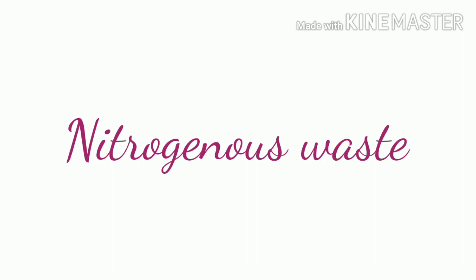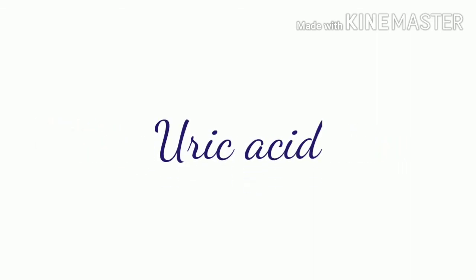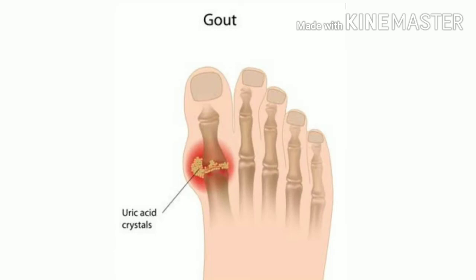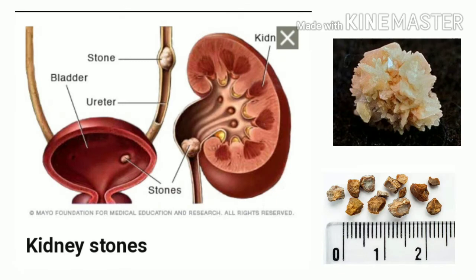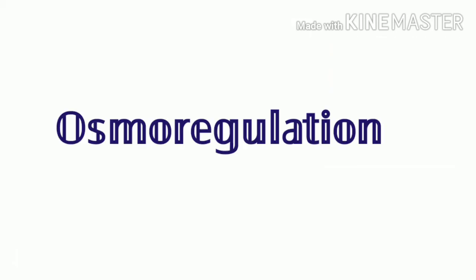The nitrogenous wastes produced in our body include urea, uric acid, and ammonia. Uric acid is relatively less soluble in water and may crystallize and get deposited in the joints, causing gout. Excessive uric acid and certain salts like calcium oxalate may be a source of kidney stones when the kidneys are not working fully normally. Let's move on to the next topic, osmoregulation.